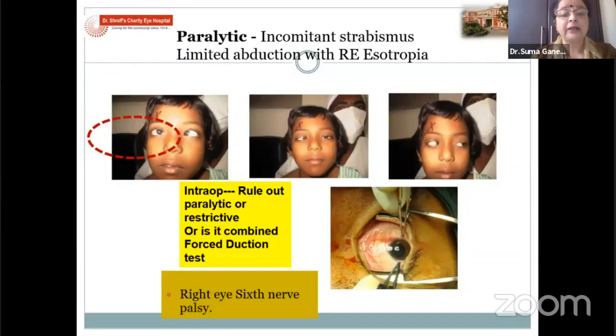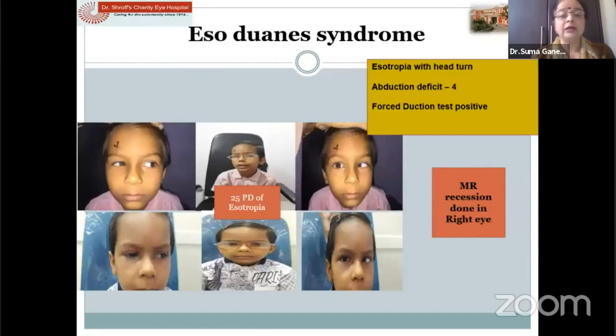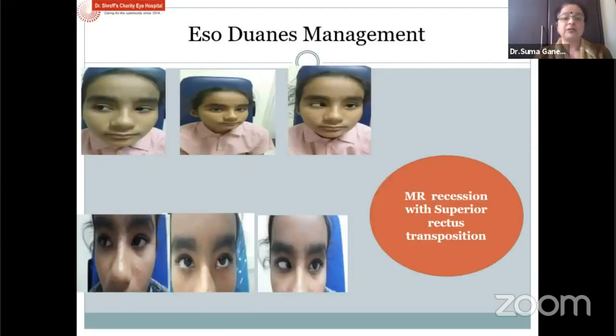Now the paralytic types. I think the incomitant is being covered, but there are 2 types of esotropia which are incomitant, like a 6th nerve palsy and an eso Duane's. One is a paralytic strabismus and one is a restrictive strabismus. In this, whether the FDT is positive or negative, you decide on whether you want to do a superior rectus transposition in a case of Duane's. If there is severe globe retraction, with upshoot and downshoot, you would prefer to just do a medial rectus recession. You would avoid doing superior rectus transposition in such cases.